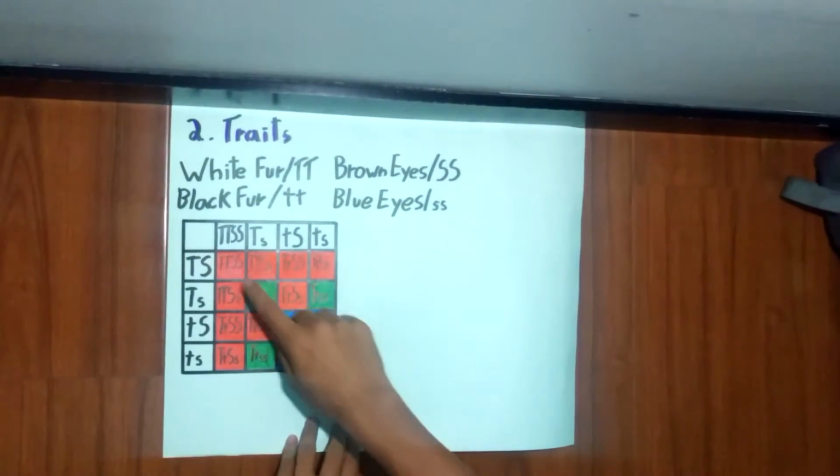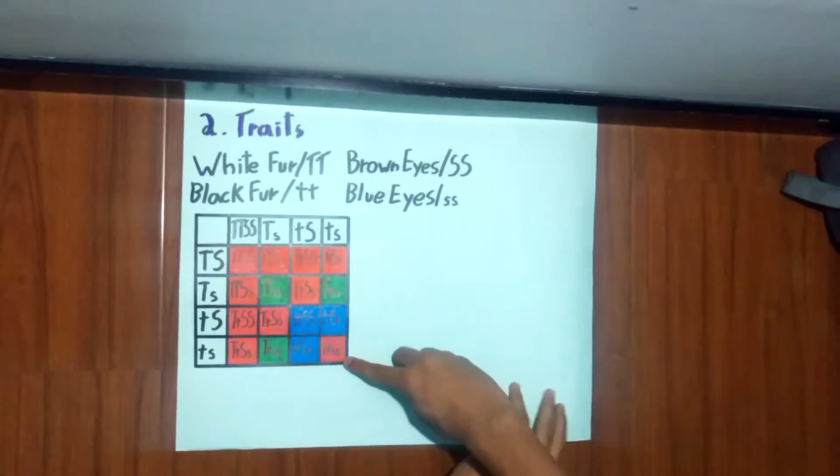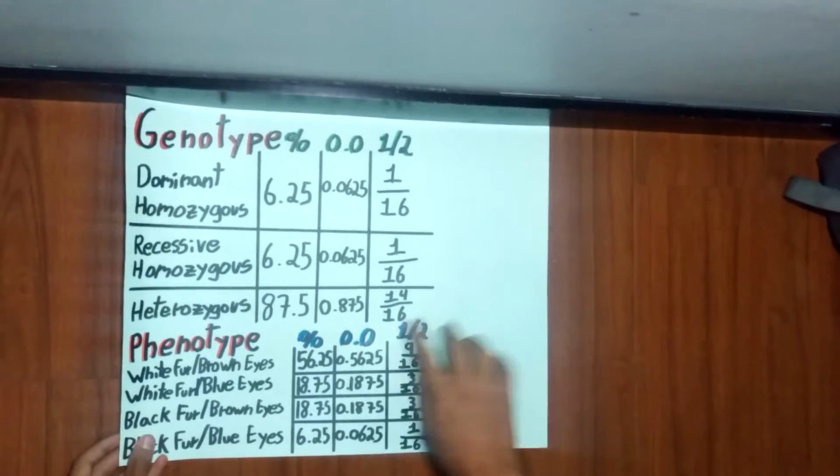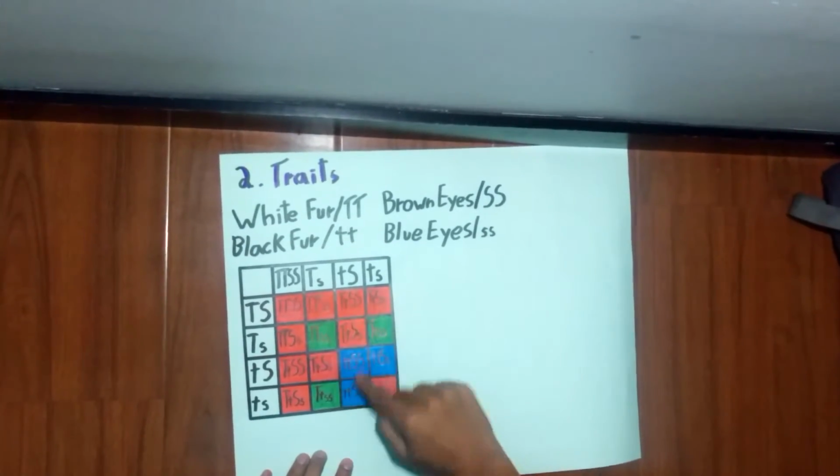6.25%, that is this square. For recessive homozygous, we have 6.25%, that is this square. And for heterozygous, we have 87.50%, that is all of these squares.